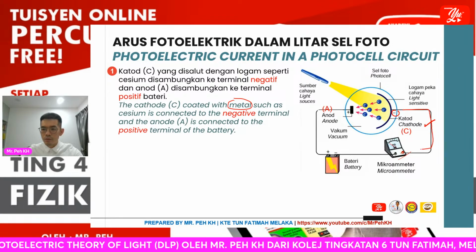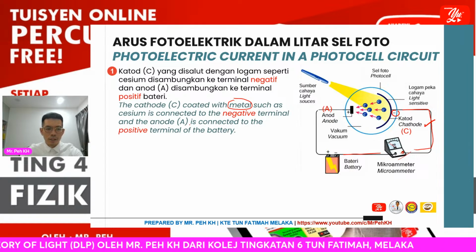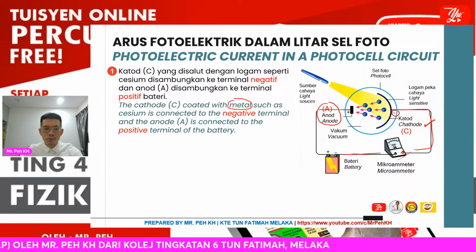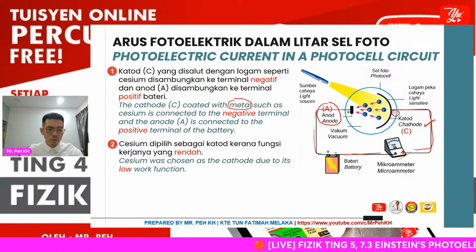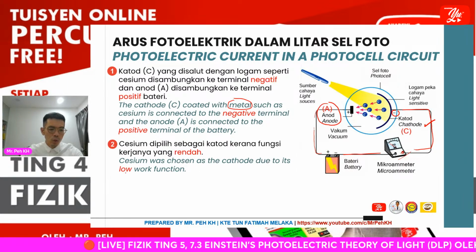From here, connect to negative. Okay, and then the anode is connected to the positive terminal of the battery. Okay, so this is the connection. Then cesium was chosen as the cathode due to its low work function.